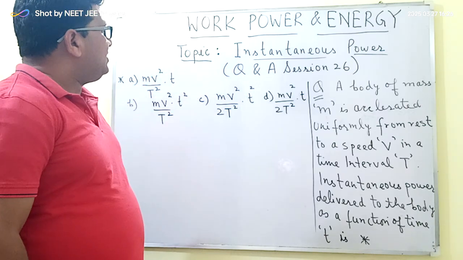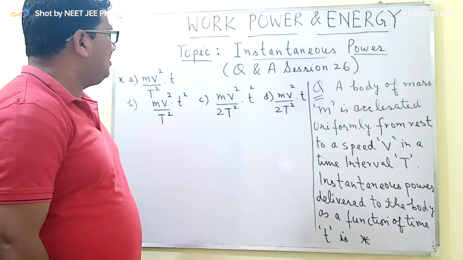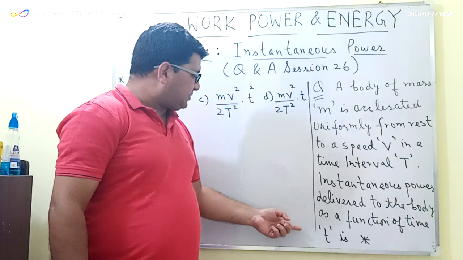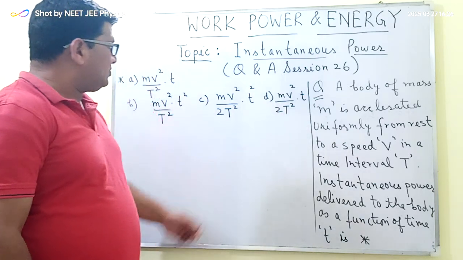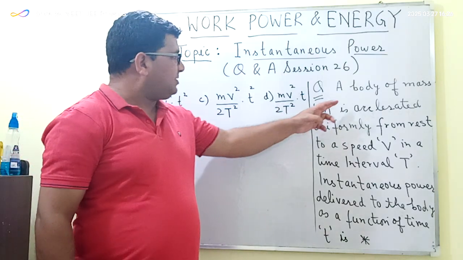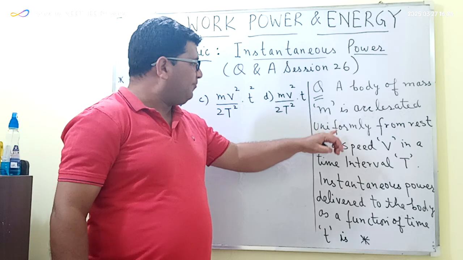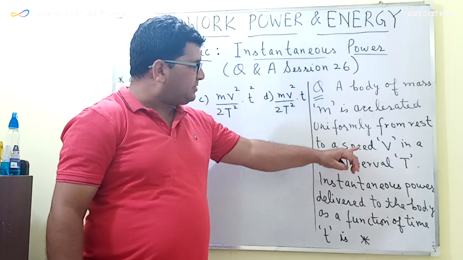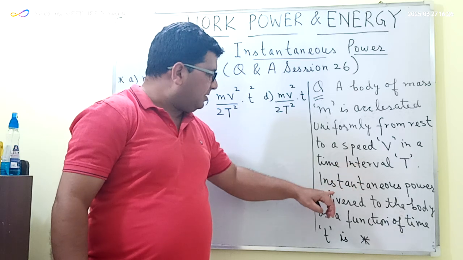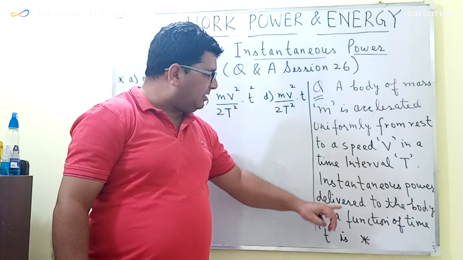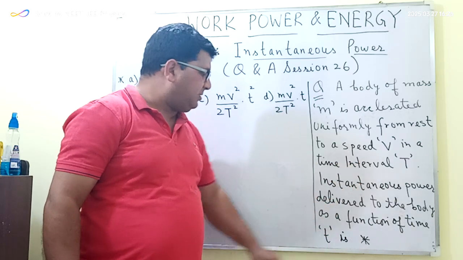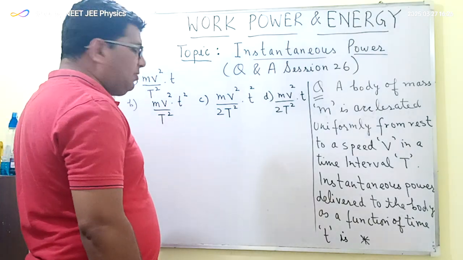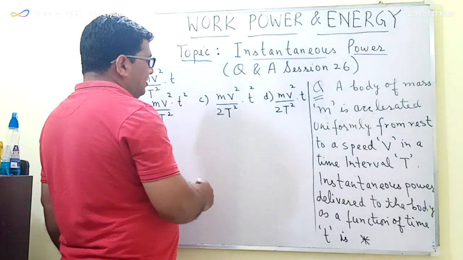The topic is the instantaneous power, and based on this topic I have one question for this session, which is written here on this board. The question is: a body of mass m is accelerated uniformly from rest to a speed v in a time interval T. The instantaneous power delivered to the body as a function of time t is. Here we have four options and we have to select the right one.